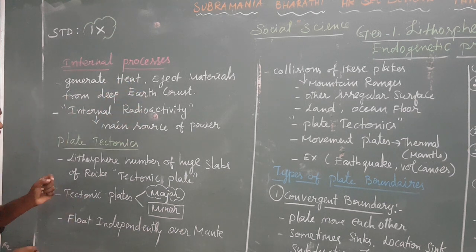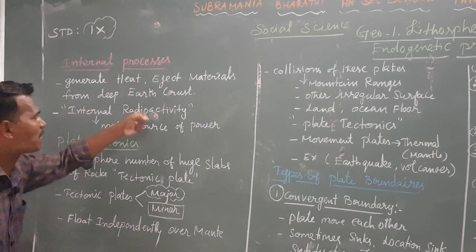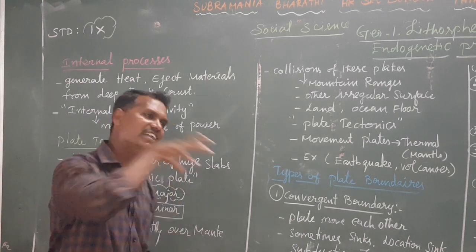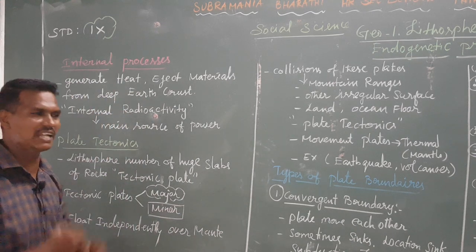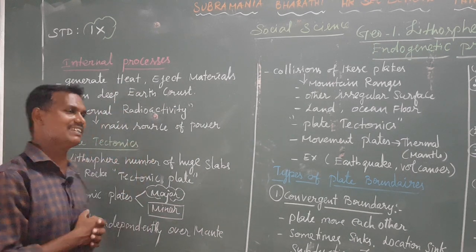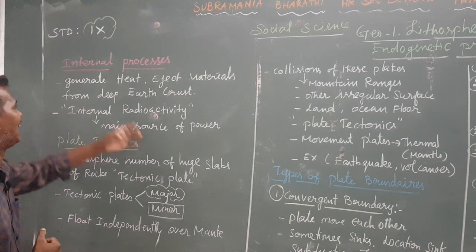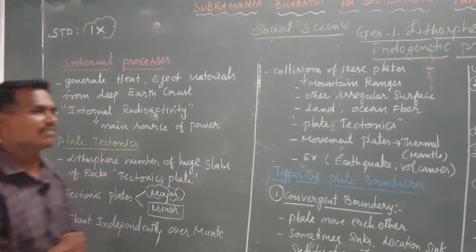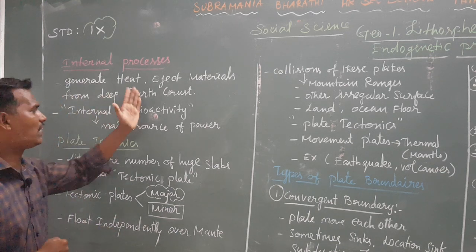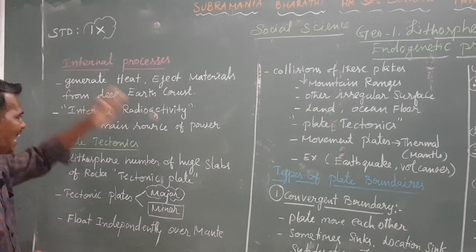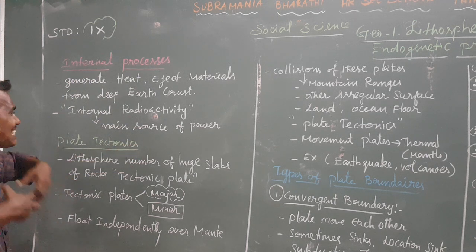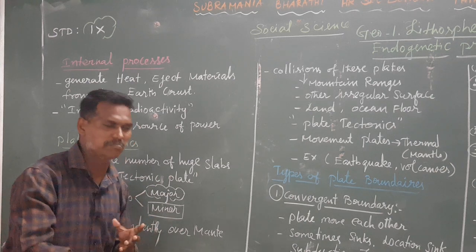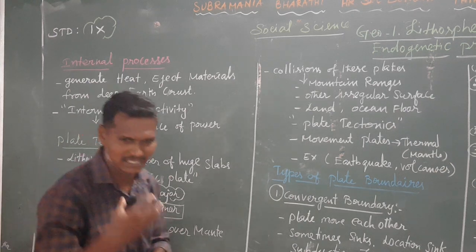Then what is the main source of power for the internal process? Which is the main source for the internal process? Internal radioactivity. Due to the internal radioactivity, the internal process gets power to the mantle, the core and then the crust.